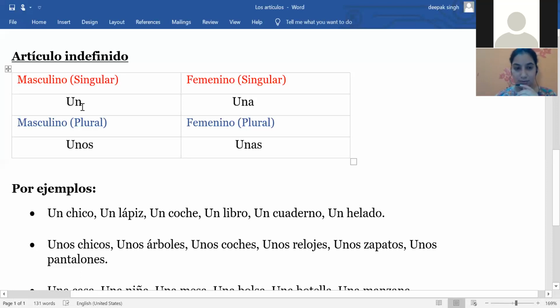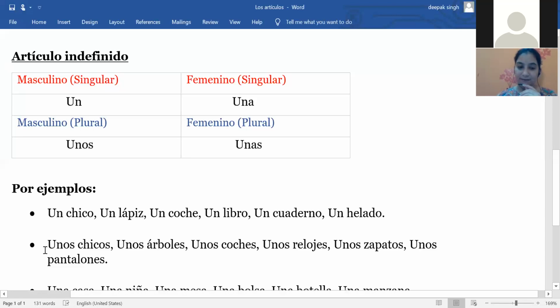Now let's move on to the masculine plural noun. We use the article unos. The meaning is some, because when we use the plural form, the meaning will be some. And here we have the examples.